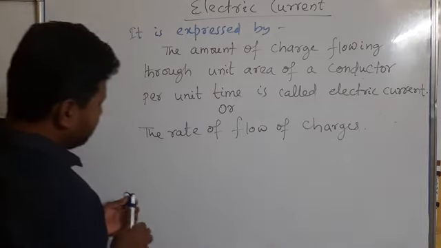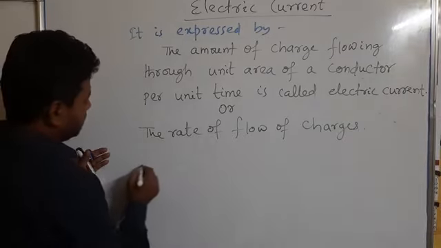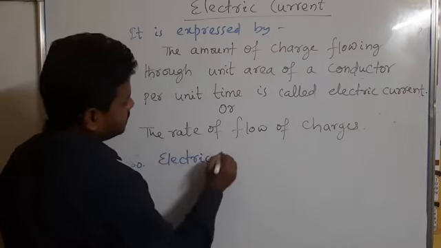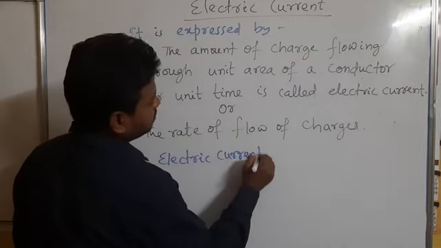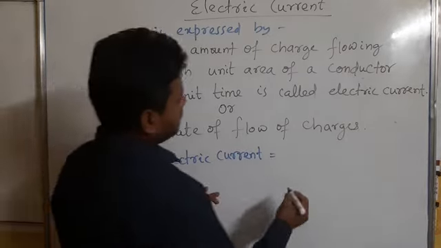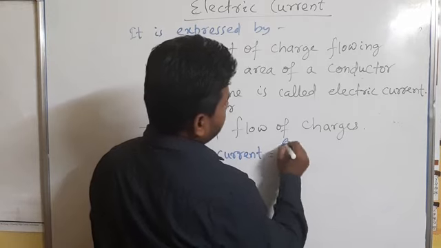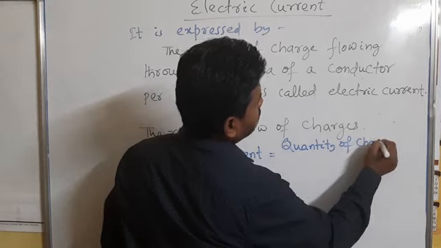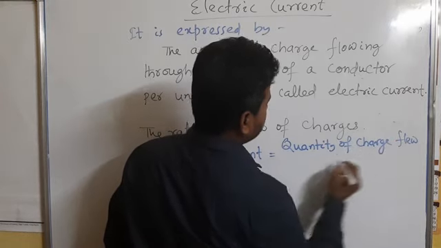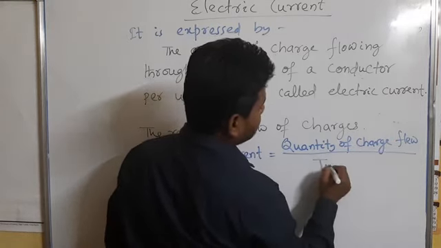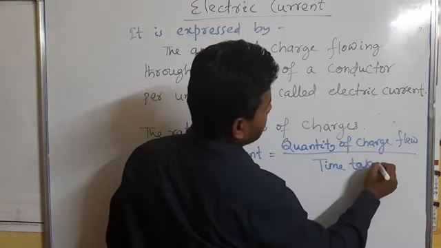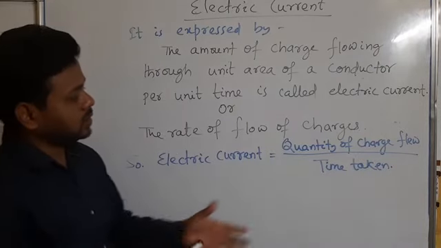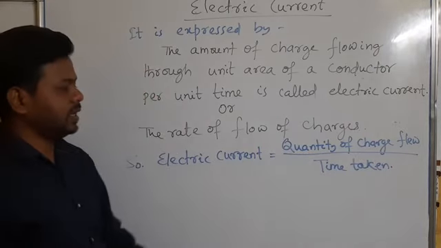If you write it mathematically, electric current equals the quantity of charge flowing through the conductor divided by the time taken, how much time taken for the charges to flow through the particular area of a conductor.